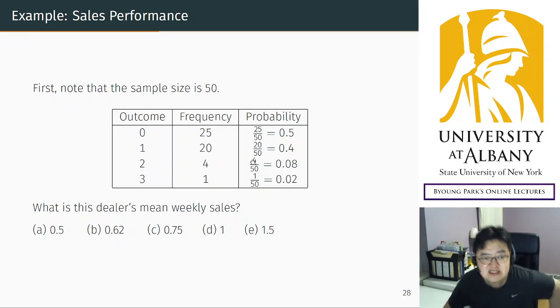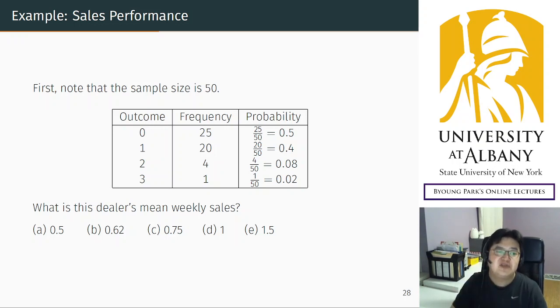This is the first step to calculate the mean. Now we have the outcomes and the probabilities, so we have a probability distribution table. From this table, you can calculate the mean of weekly sales. What is the average number of cars the agent sold in a week over the past 50 weeks?